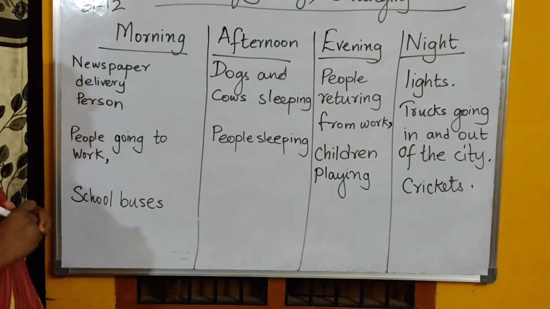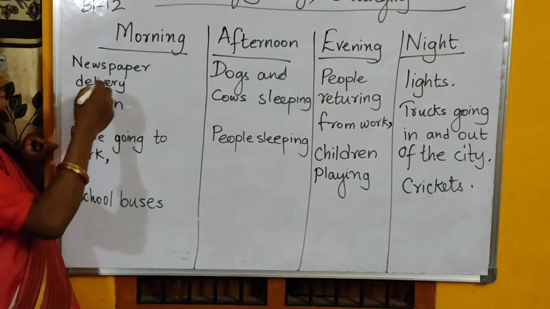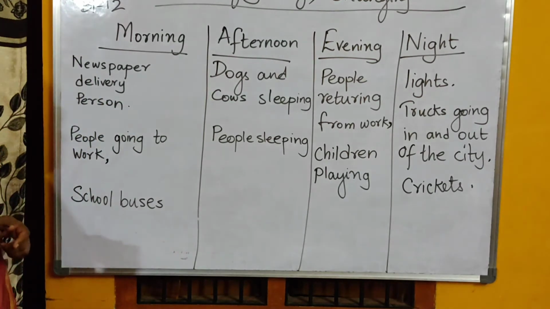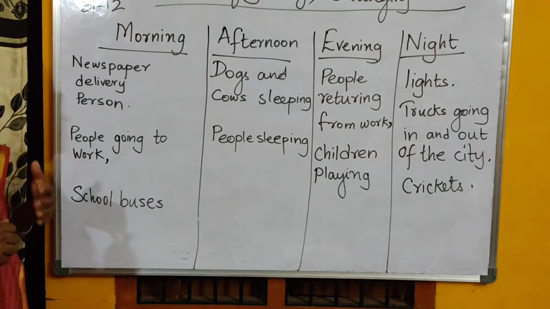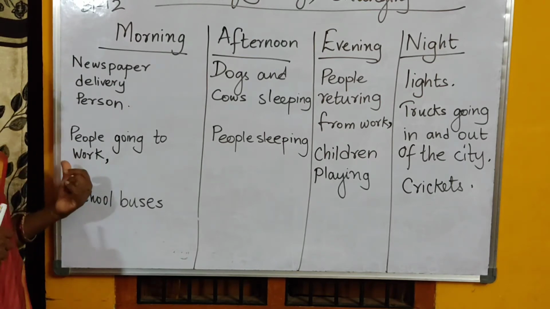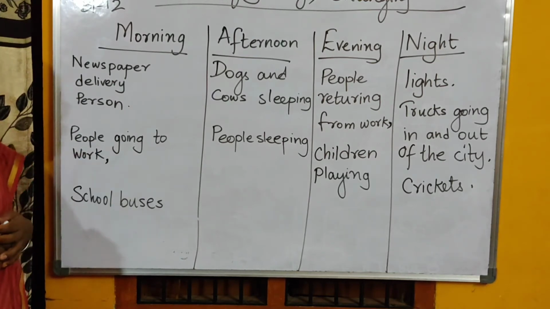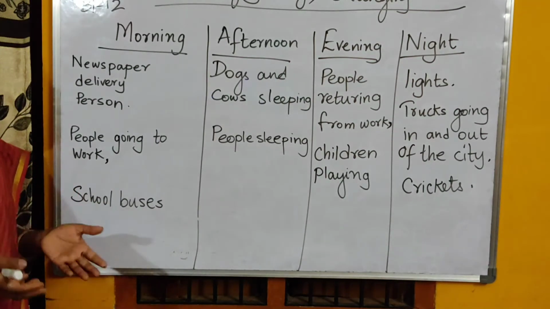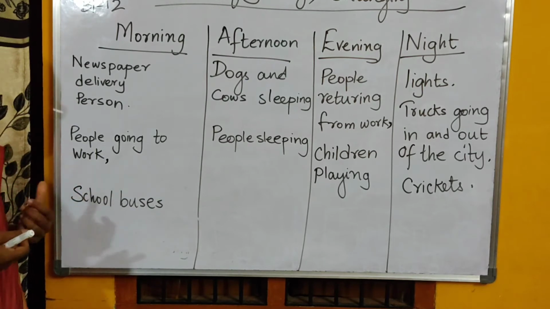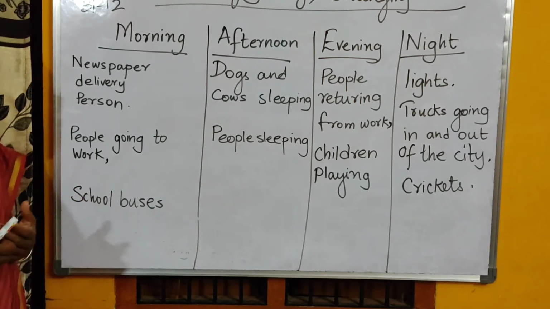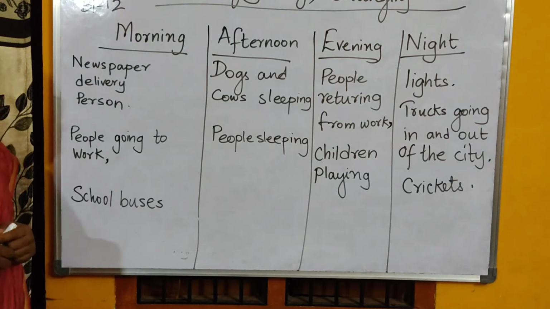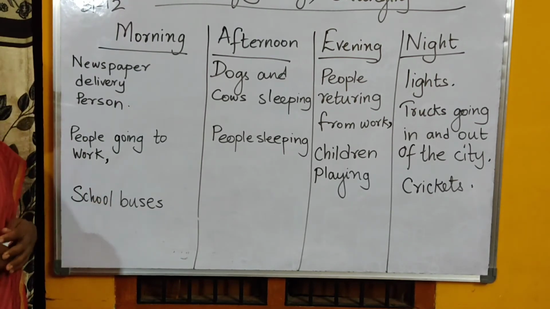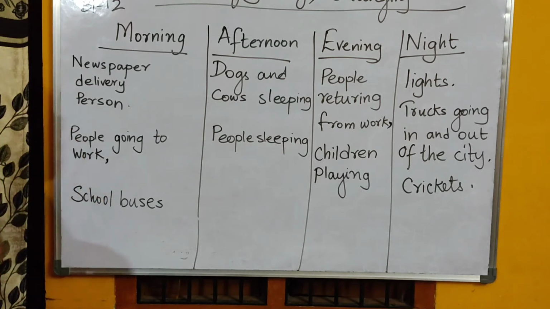Okay. So in the mornings, we see the newspaper delivery person running around shouting, "Paper le lo, aaj ki taazi khabar," right? And we also see people going to their work. Work means their office or their factories, people will be traveling. We also see school buses in the morning. These are all the activities of morning. School buses moving on the roads, full of children, fresh in the morning.